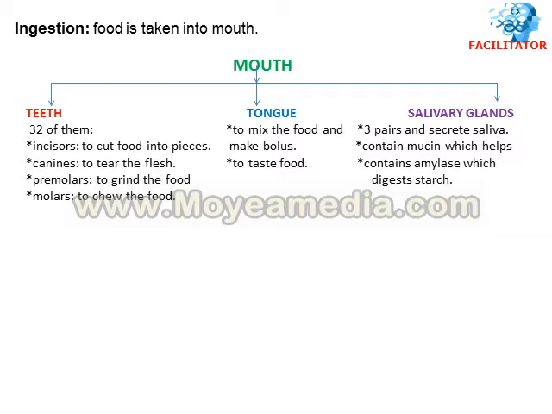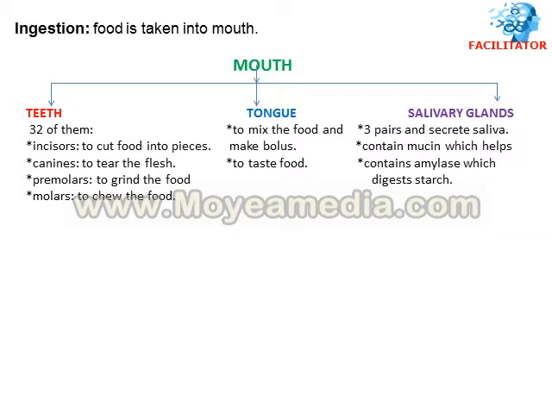Then the second structure of mouth is the tongue. The function of the tongue is to mix the food and make a bolus, a round bolus-like structure, and to give us taste, to tell us the taste of the food. That is the function of the tongue.